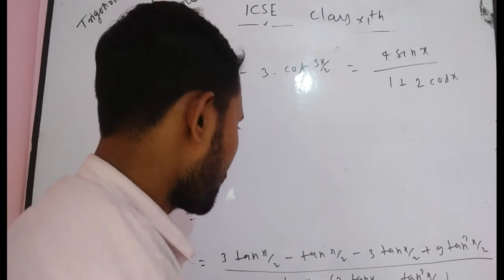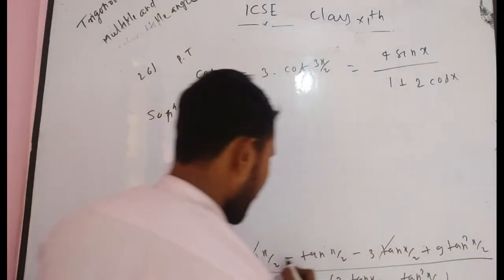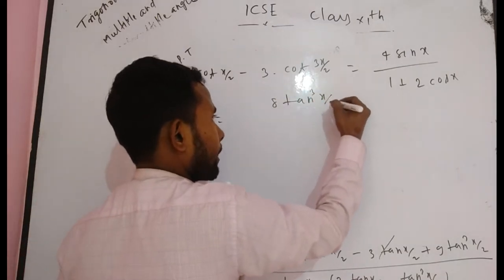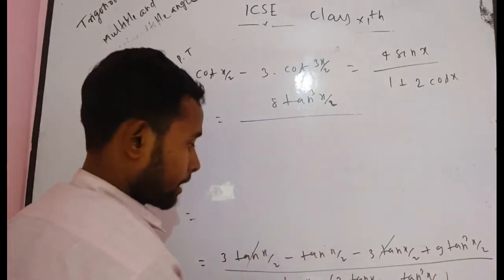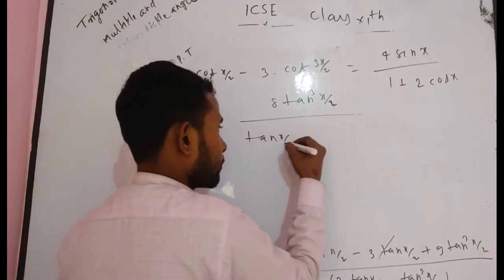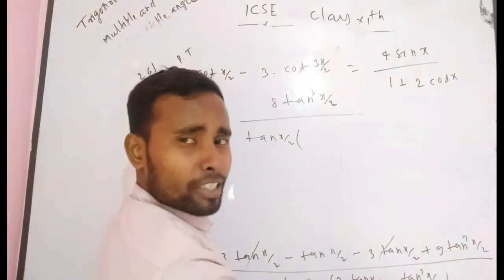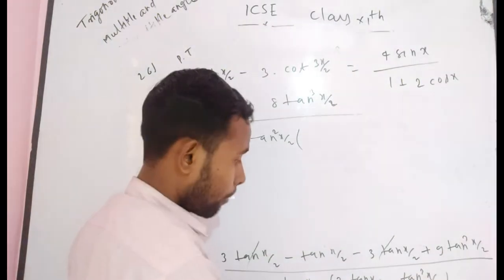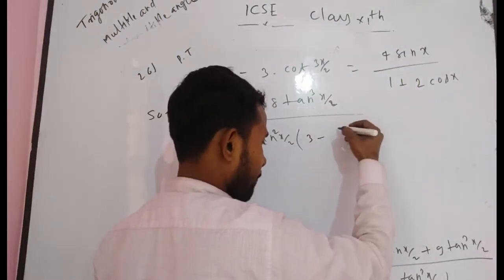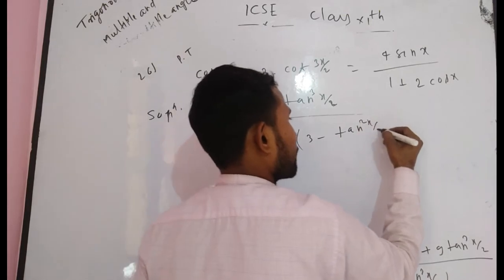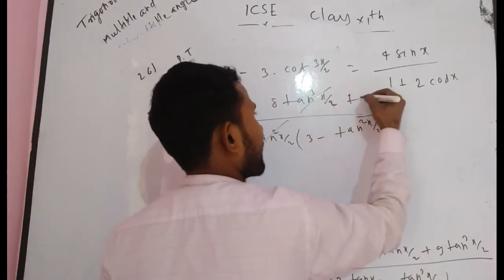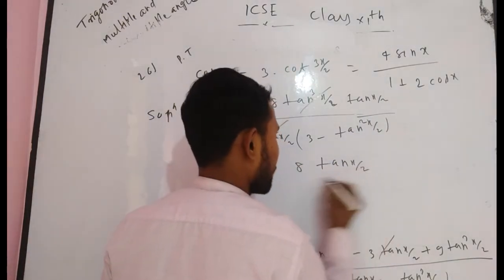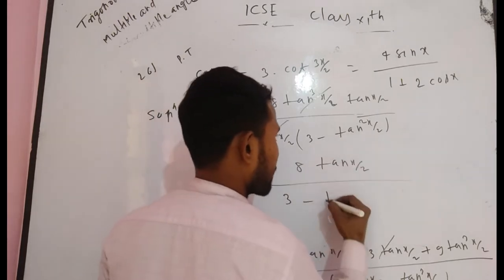Here both terms cancel each other, and 9 tan cube x by 2 minus tan cube x by 2 will be 8 tan cube x by 2. In the denominator you get tan x by 2. If you take again common tan x by 2 in this factor, you get tan square x by 2. In the denominator you can take again common tan x by 2, then you get what? 3 minus tan square x by 2. Finally you get here tan x by 2 in the numerator, divided by 3 minus tan square x by 2.